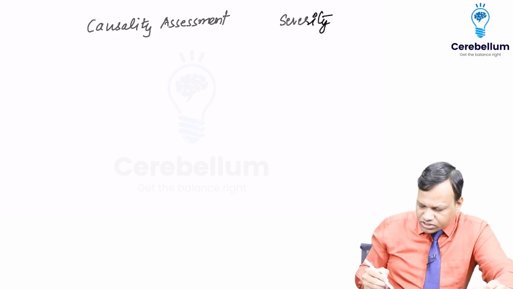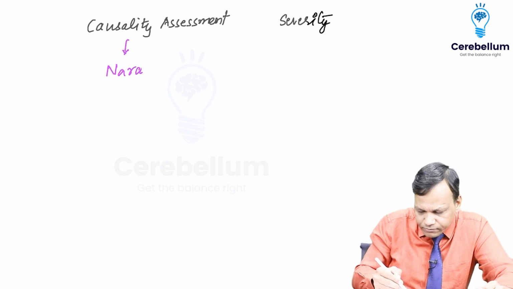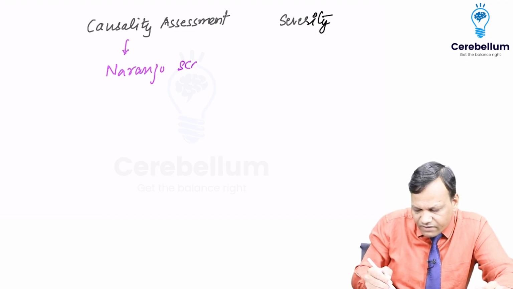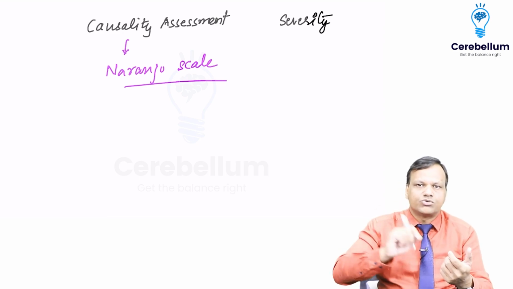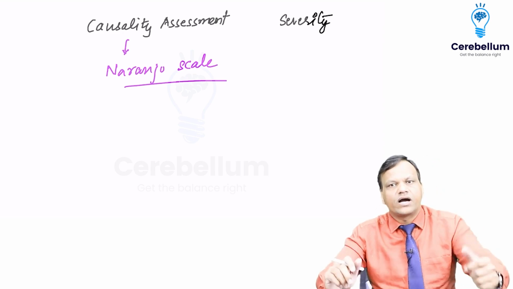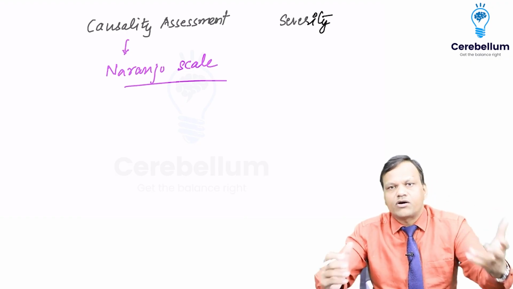Now in causality assessment, there is one scale known as the Naranjo scale. Basically, we have a questionnaire on which we keep writing whether this is true, this is true, or not. Finally, we will come to know whether it is caused by a drug, likely to be caused by a drug, or not.